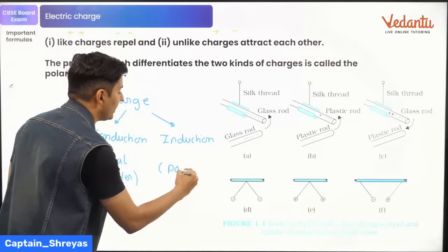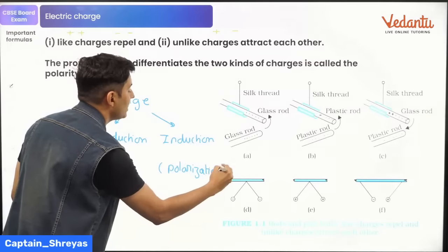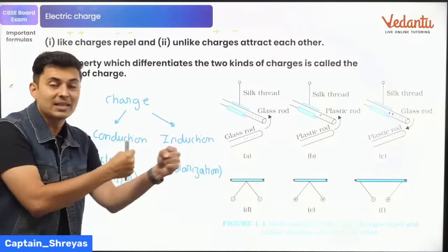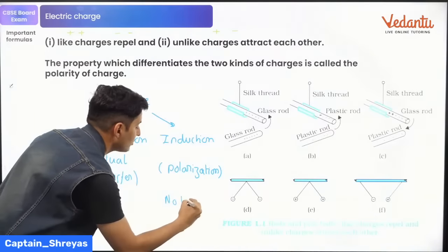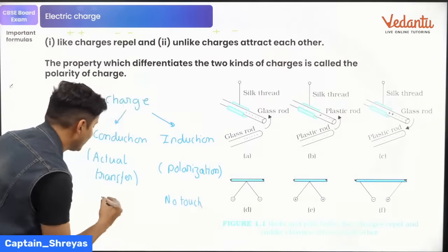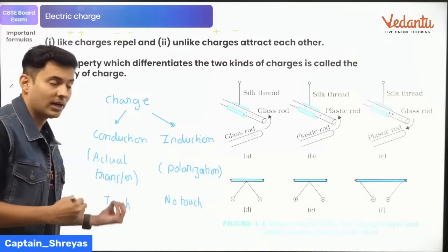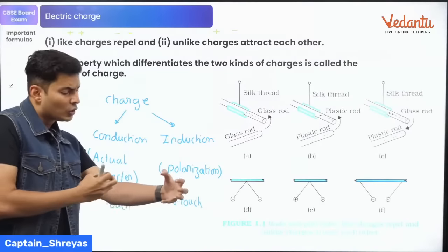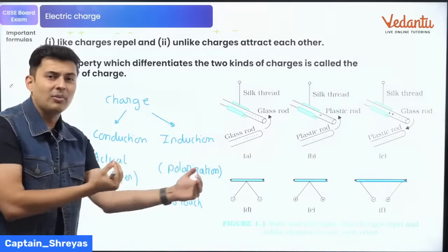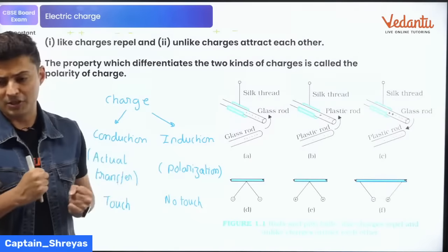So there is polarization of charges, meaning the positives and negatives separate. You're not touching. There is no touch over here. Whereas there is some amount of touch involved in case of conduction. You will touch, that's how the charges actually flow. Here, you bring it close, the charges get separated, positives and negatives separate. That phenomenon is called polarization.